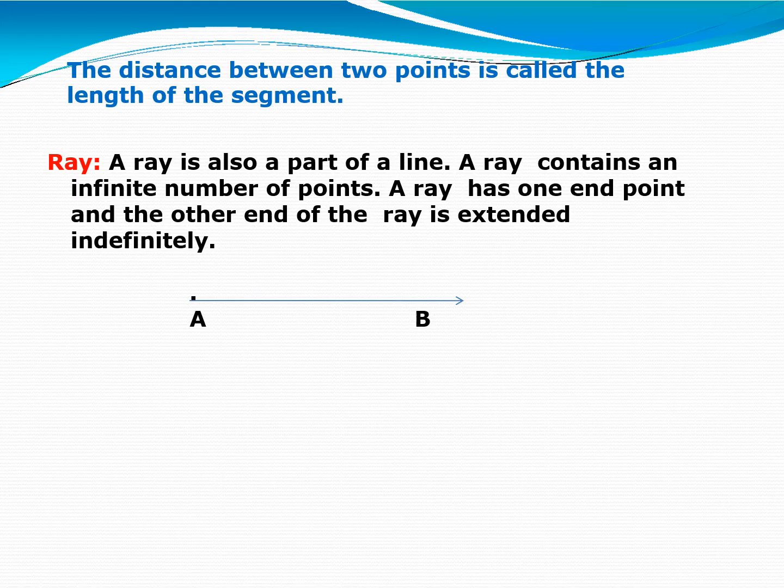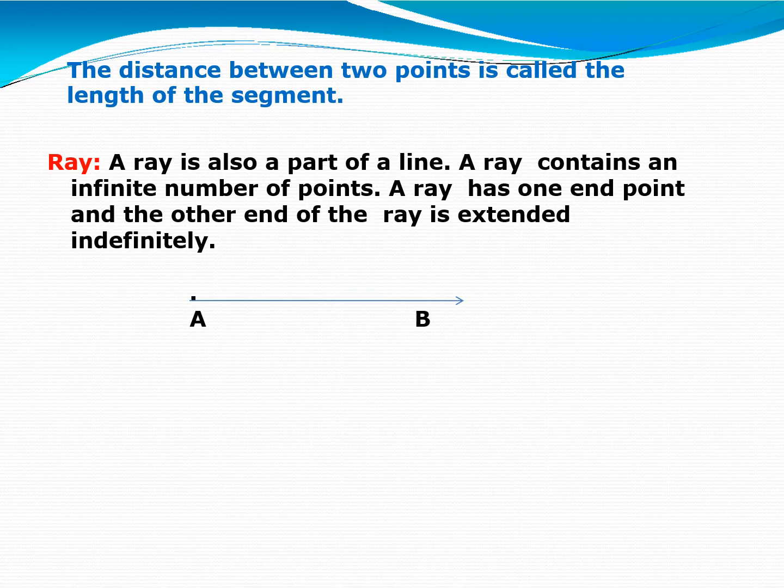Next is ray. Whom we call a ray? A ray is also a part of line. A ray contains an infinite number of points. A ray has one end point and the other end of the ray is extended indefinitely. Means on ray we have one initial point, beginning point, and on other hand we have arrowhead. It means we can extend on single side, in one direction. Clear?